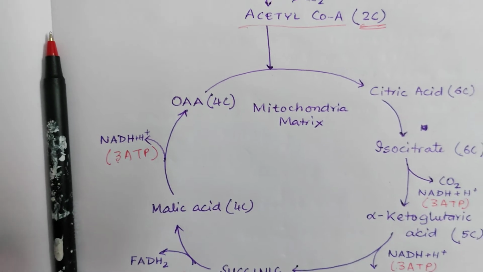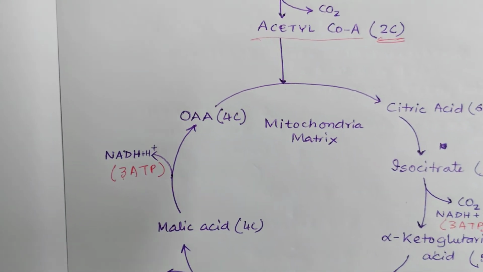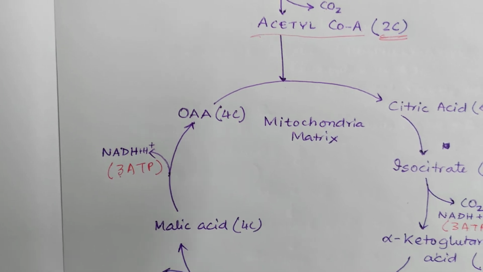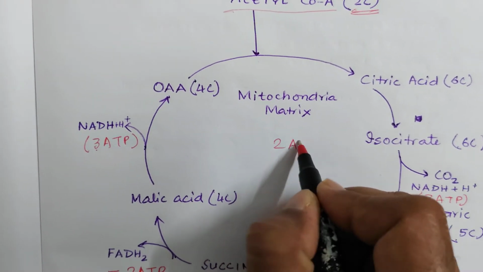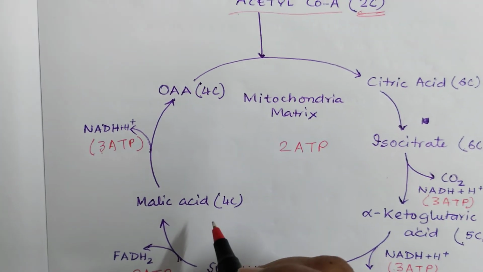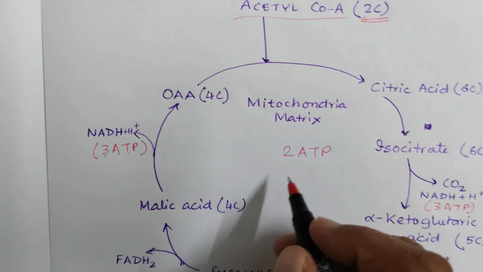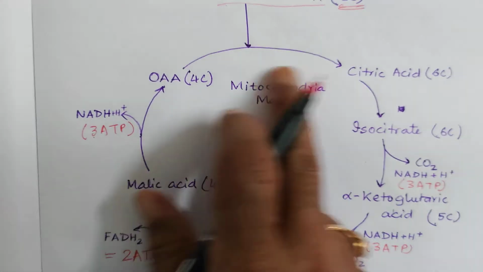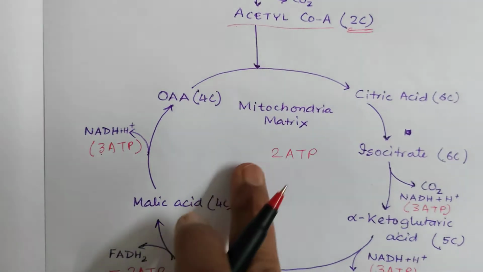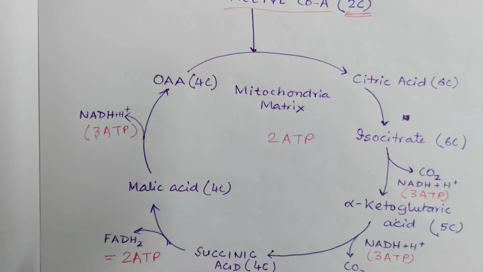Another thing, direct ATP. How much direct ATP is produced during this? Direct ATP produced is 2. In Krebs cycle 2 ATPs are directly produced. I told you there are 2 cycles taking place, one from here, another from DHAP.